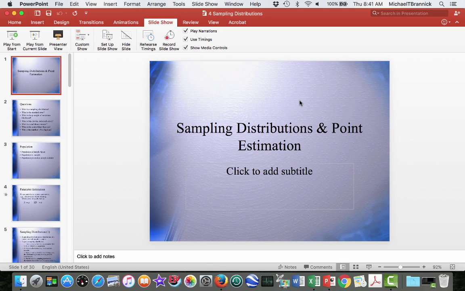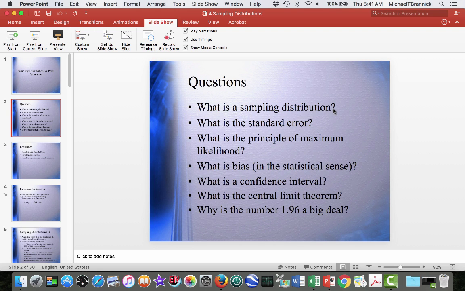Today we're going to talk about sampling distributions and point estimation. When we're done, you should be able to answer questions like these. What is a sampling distribution? What's the standard error? What's the principle of maximum likelihood? What's bias in the statistical sense? What is a confidence interval? What's the central limit theorem? And why is the number 1.96 such a big deal?